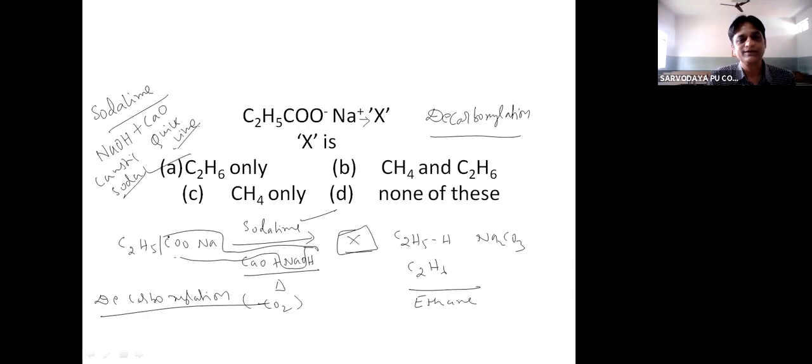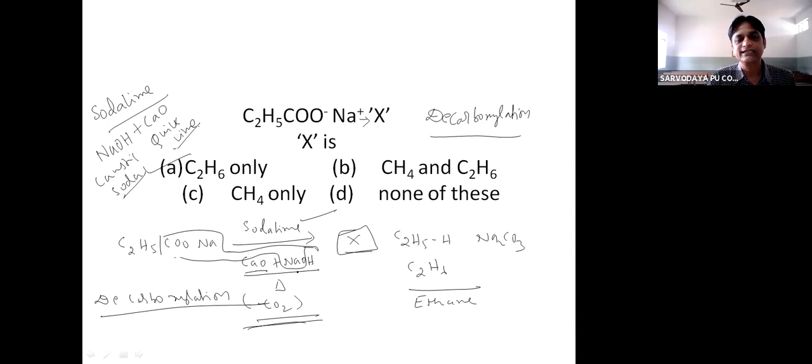So when the sodium salt of a carboxylic acid is heated with soda lime, elimination of CO2 takes place. What is decarboxylation? Decarboxylation is nothing but removal of CO2 from the sodium salt of a carboxylic acid. So how does the reaction take place?